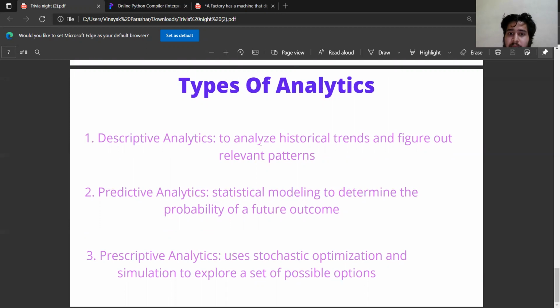In the descriptive part, we analyze all the historical trends that have happened in the past and then figure out the relevant patterns. For example, if you are watching a certain kind of video on YouTube, whatever you have watched, like 4 or 5 videos related to history, they will study these historical trends and figure out relevant patterns according to your watch history.